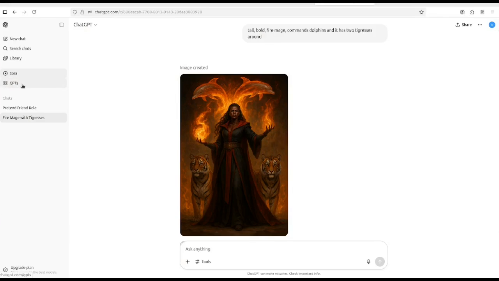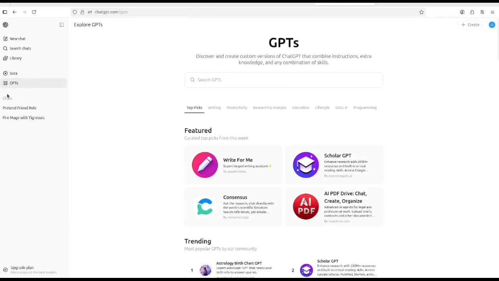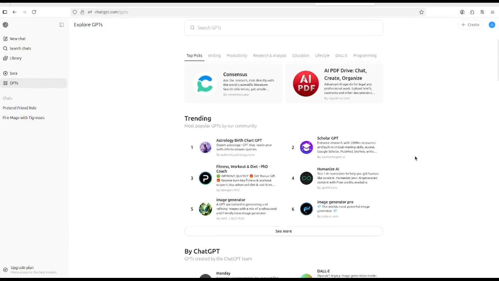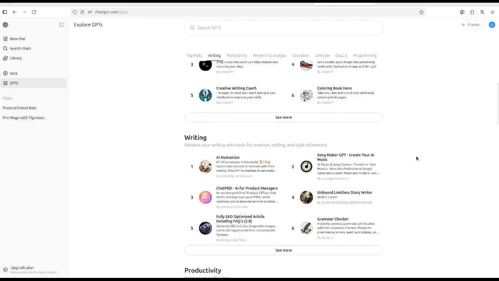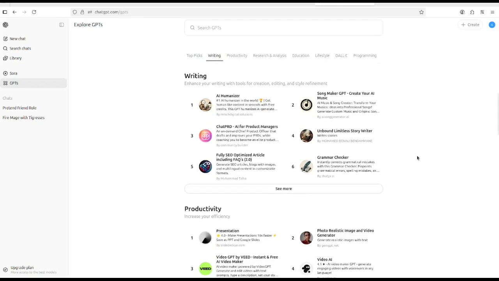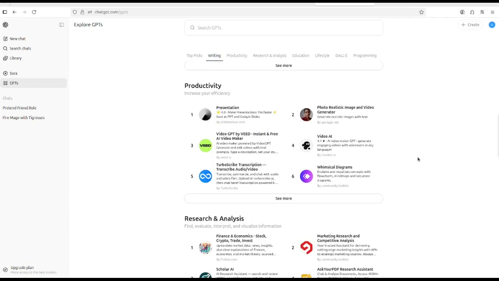Now we have this tab, GPTs. If you click on this, you are going to see a bunch of different additional tools that you can use with ChatGPT for writing, for productivity, and so on. From my perspective, it's strongly recommended for you to look into some of these tools and test them. Some of them may prove very useful in your work. In some future episodes on this channel, we could possibly test some of these tools and discover their possibilities. This episode is only about basic functionalities of ChatGPT, so for now we are just going to leave this tab aside.